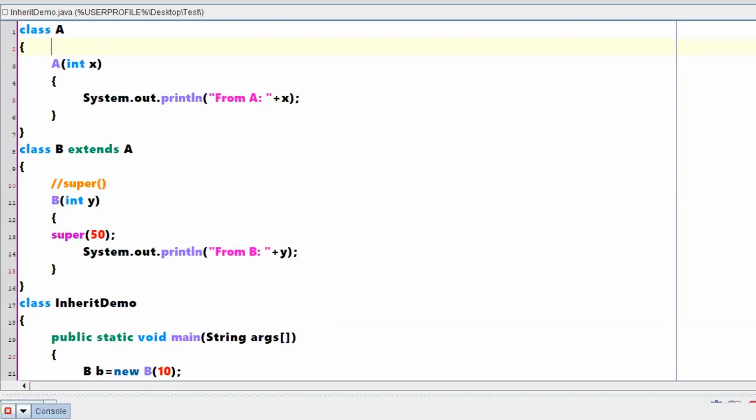Shaifullah, a common use of the super keyword is to eliminate the confusion between superclasses and subclasses that have methods with the same name. Yes, it can be used for methods also.